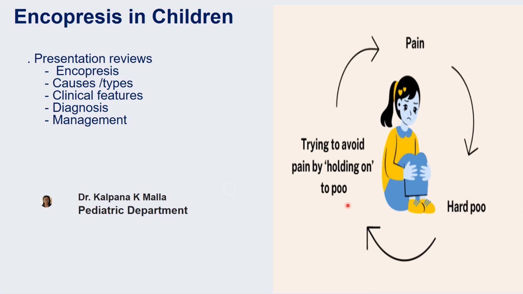Hello. Okay, today our topic of discussion will be encopresis in children. This is also called soiling. This is a condition where a child passes stool in inappropriate places and it is often involuntary. So today we'll discuss the definition of encopresis, then see the causes and different types of encopresis, its clinical features, diagnosis and management.